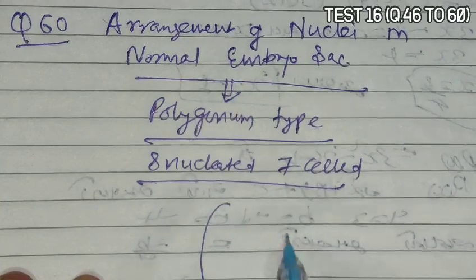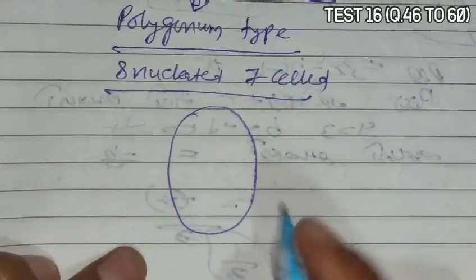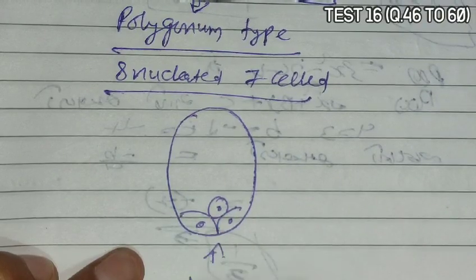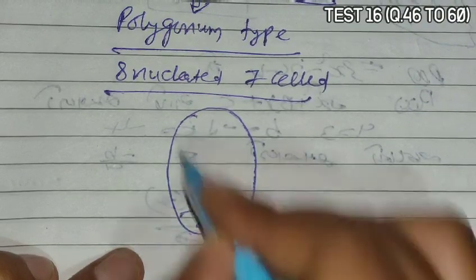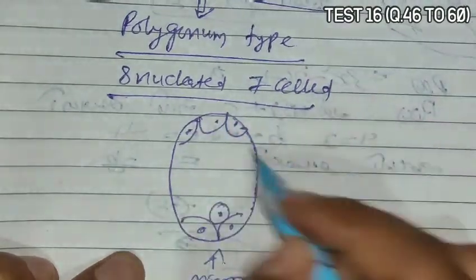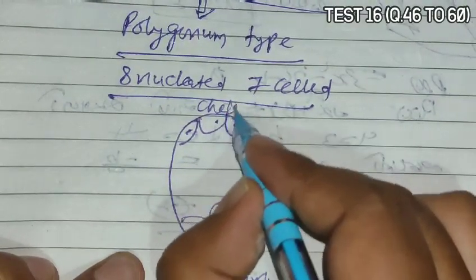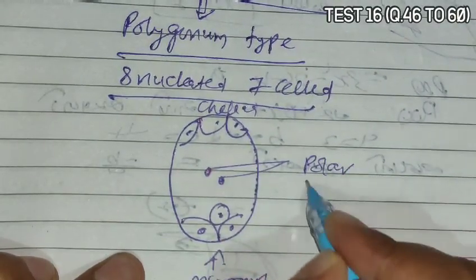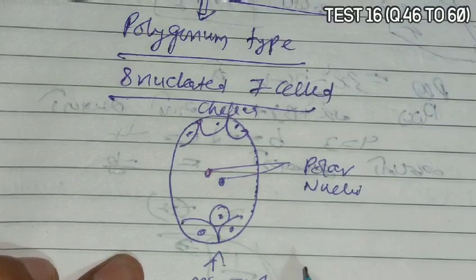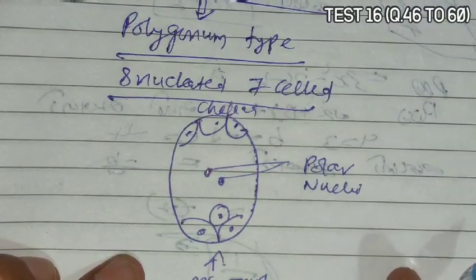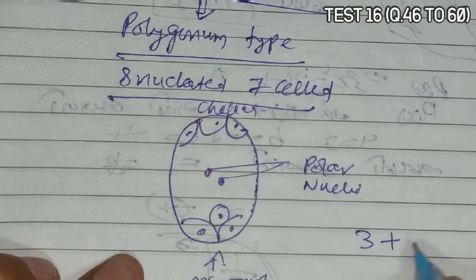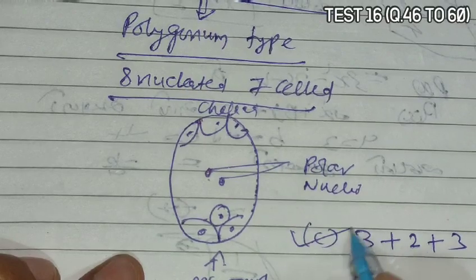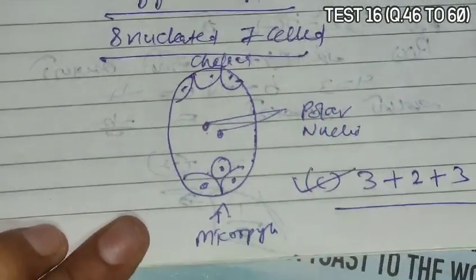In this embryo sac, 2 synergids and 1 egg cell are present at the micropylar end, whereas 3 antipodals are present at the chalazal end, and 2 polar nuclei are present at the center. So the arrangement of nuclei is 3 plus 2 plus 3, that is 3, 2 and 3. So option C is the correct answer, which shows a normal embryo sac.